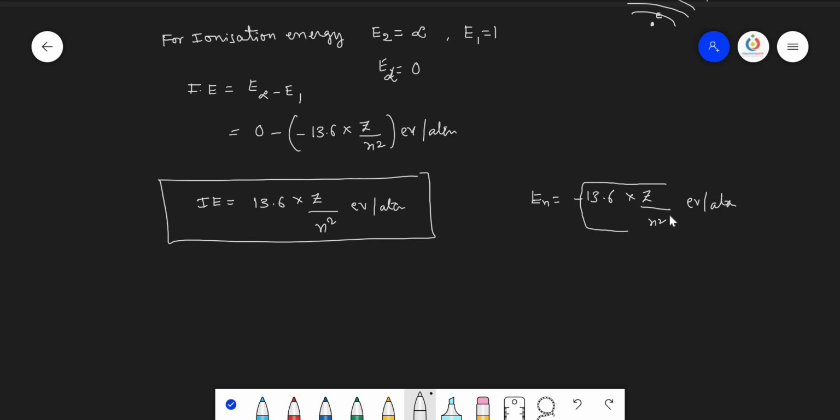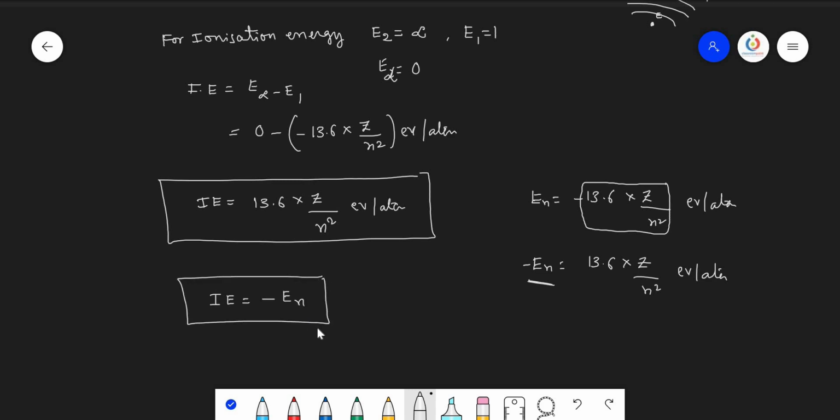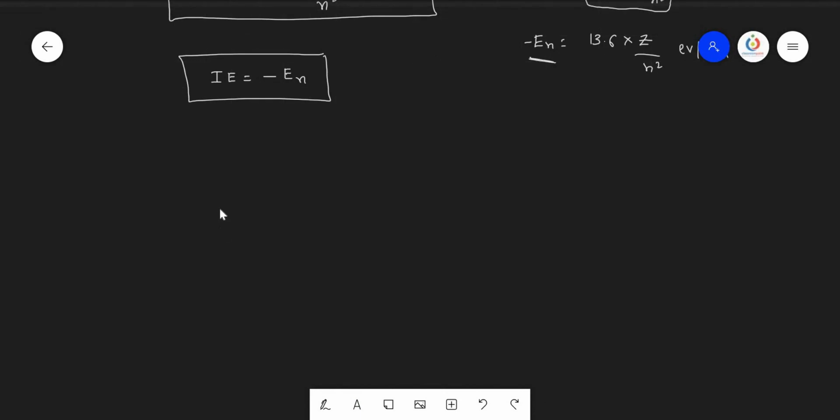So we can write minus En equals 13.6 into Z by n square electron volt per atom. So for ionization energy, you need not do anything separately. Ionization energy is equal to the negative of the nth orbit energy. Whatever orbit they are giving, just do the calculation. If it is the first orbit, take the first orbit energy. If it is the second orbit, take the second orbit energy. So this is about the energy of the electron.